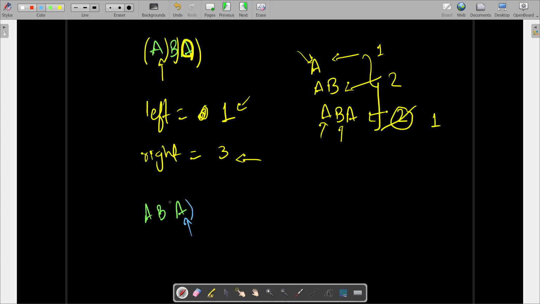We know that. But let's calculate the left side first. So we can put here, we can put here. And we now don't have to go here. Why? Because while calculating for the first A, we already considered the string ABA. So why consider ABA again with this as the focus? Because right now our focus is on this one. Why consider that again, right?